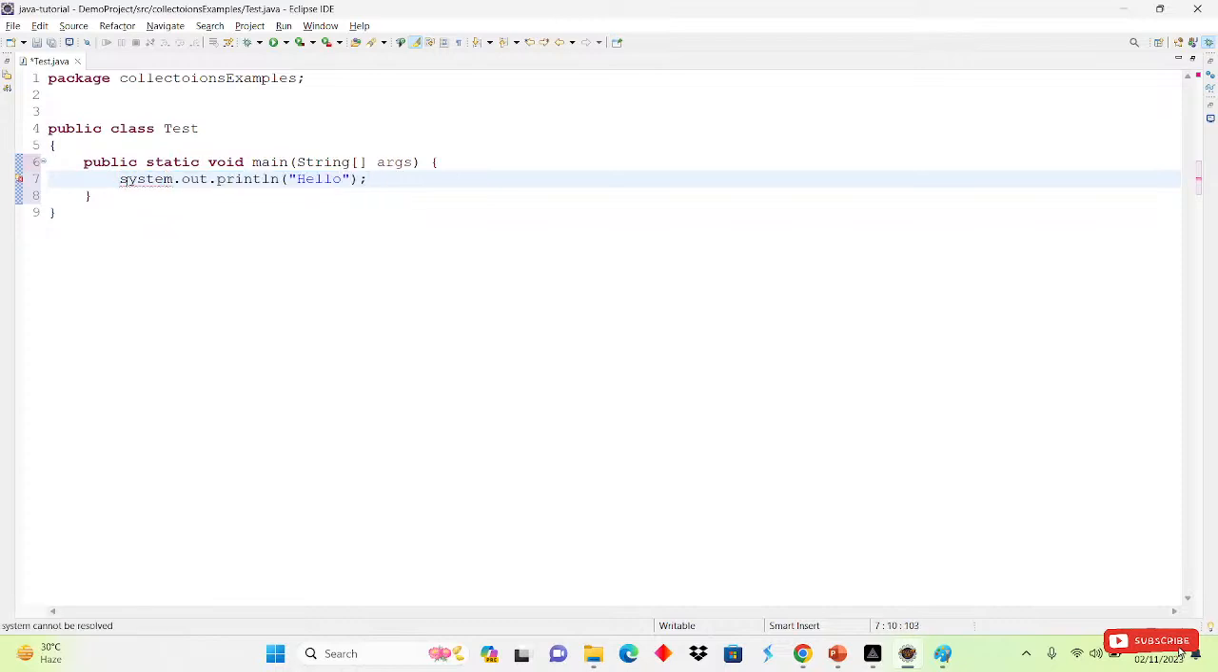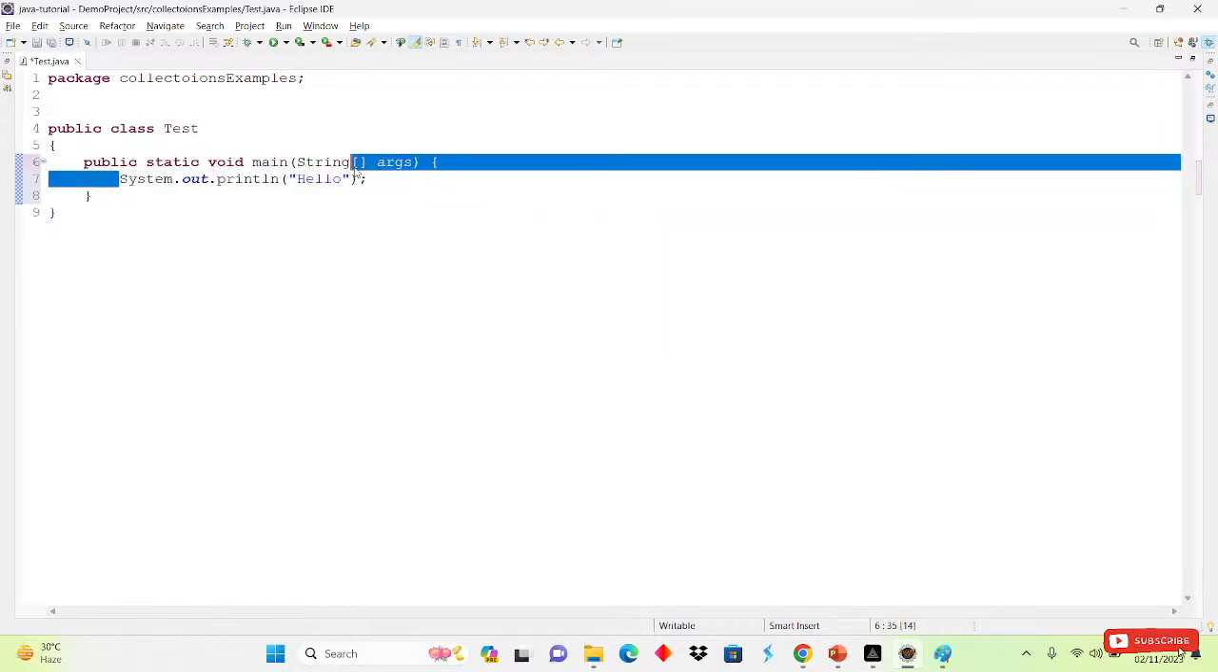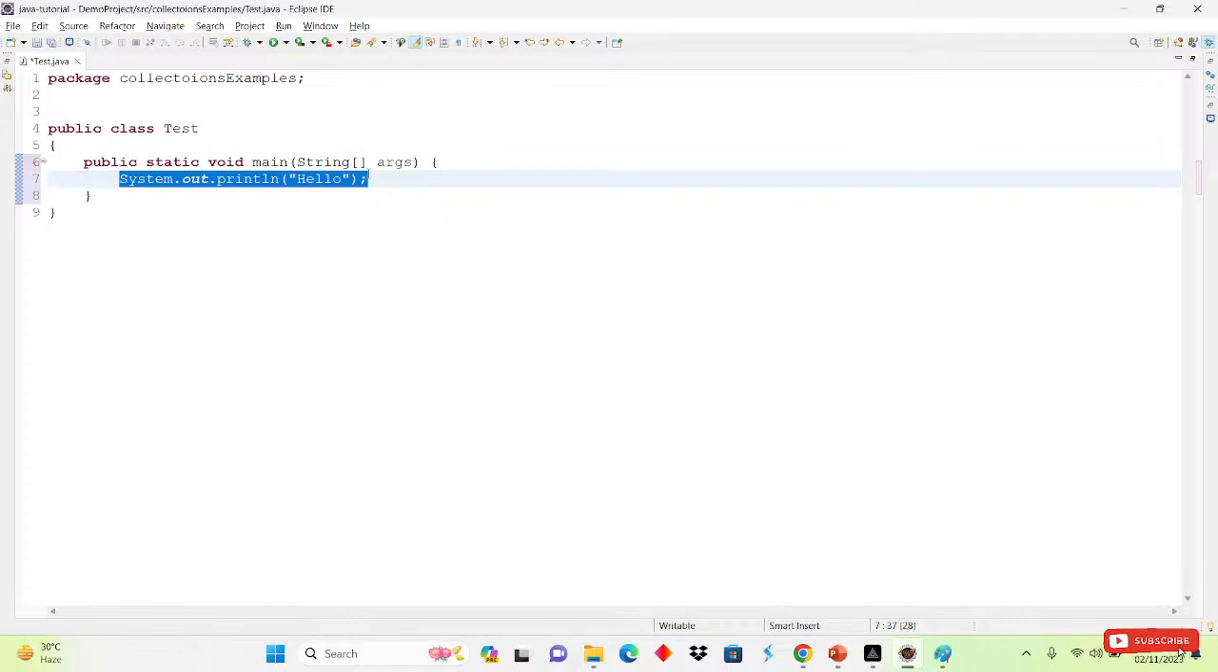I will come here and simply write capital S. So this error will be solved, right? This error will be solved. So this is called an exception.